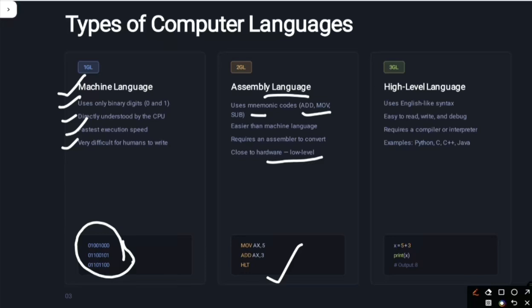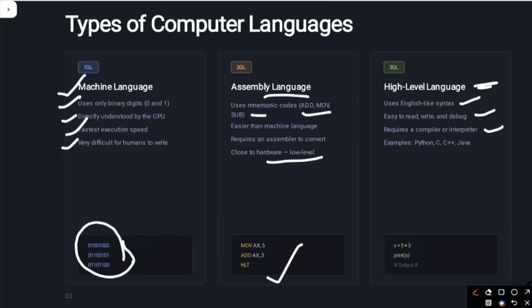Now, high level language, which is very important to us. We will understand what a high level language is because Python is a high level language. So what is the syntax of Python? It uses English-like syntax. It is easy to read, easy to write, and easy to debug. It requires a compiler or interpreter to convert the code.